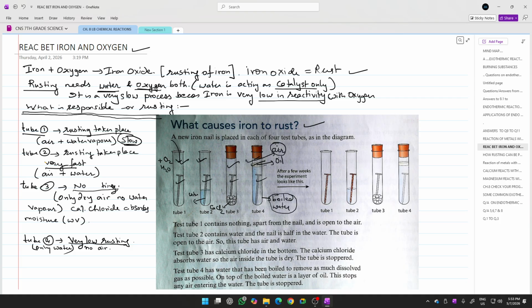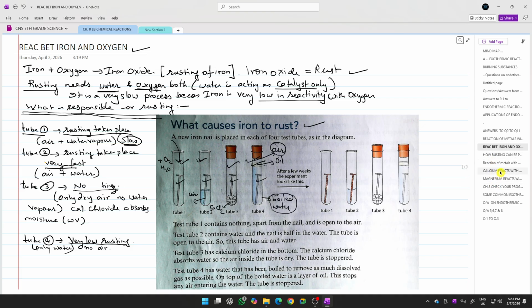This air may contain some oxygen, and that oxygen may enter the boiled water, but that is also prevented because of this oil. So the answer is how this air is prevented from reaching the nail. It is because of the oil, and also because of the water which is boiled, it doesn't have any oxygen. So rusting will be next to impossible in that case, right?